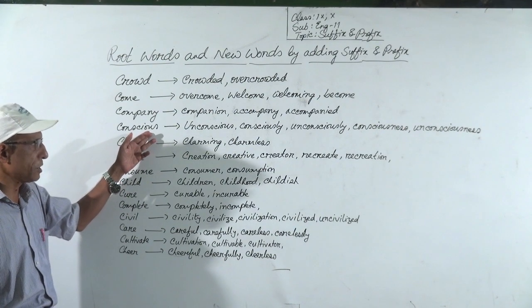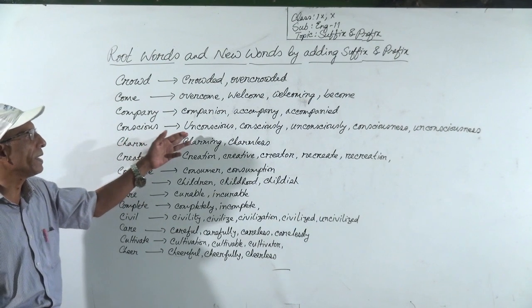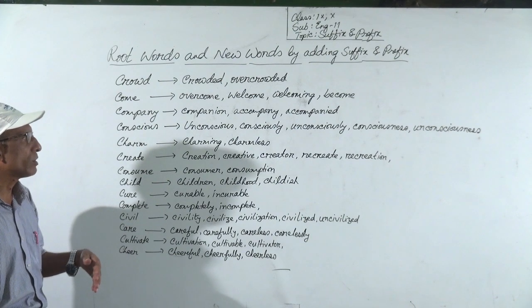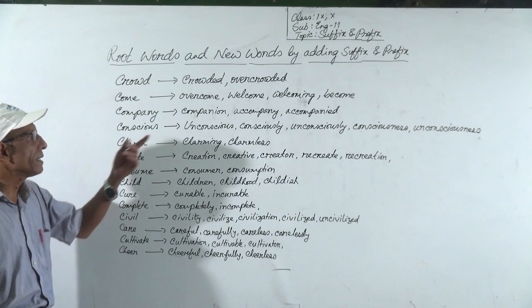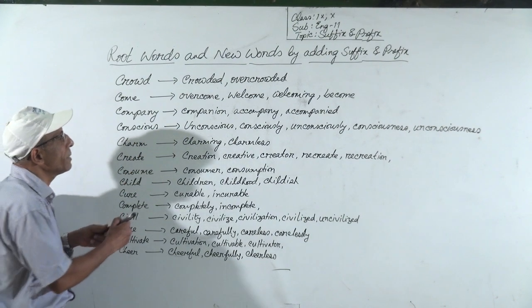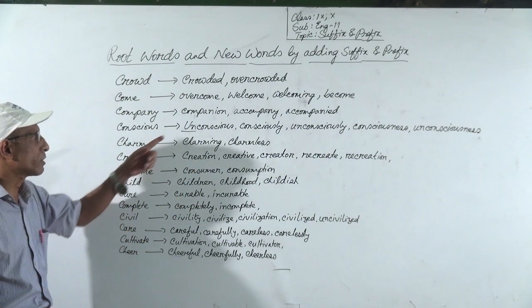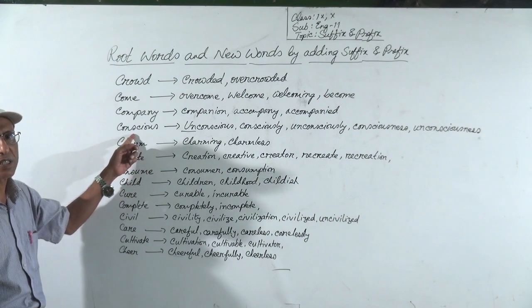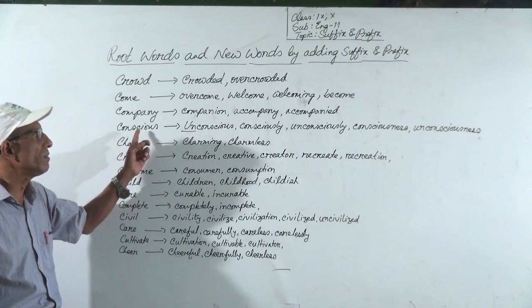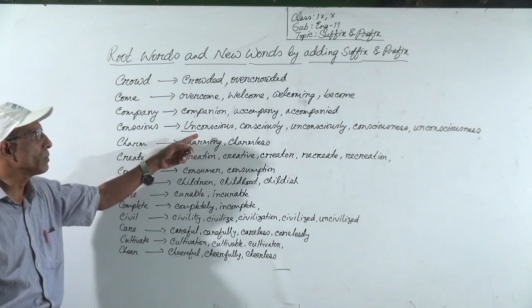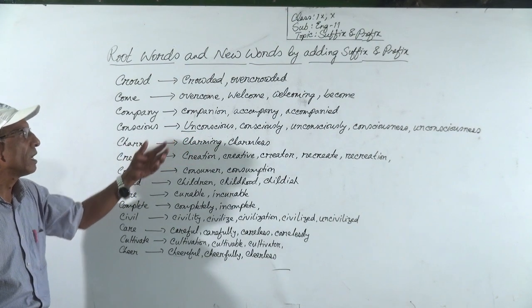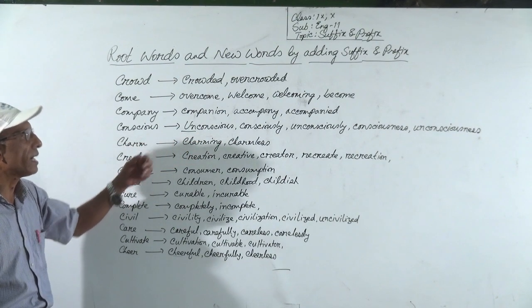Then contrast. From this, you can make unconscious by adding the prefix un. Unconscious is the opposite of conscious. If the context demands an opposite word, then you can make unconscious.